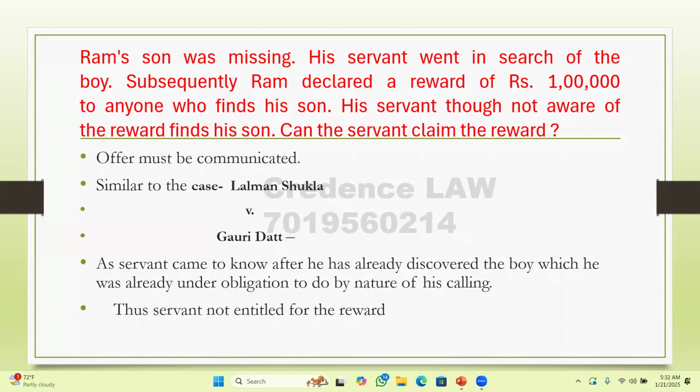This question attracts the case which we have already dealt with in the essentials of the offer. Here, the case which attracts is Lalman Shukla versus Gauri, where a servant came to know about the offer after he discovered a boy, and then the court said the servant already had an obligation to obey the calling of the master. Hence, the servant was not entitled to the reward. One essential of the offer is not getting attracted, that is, the offer must be communicated beforehand.